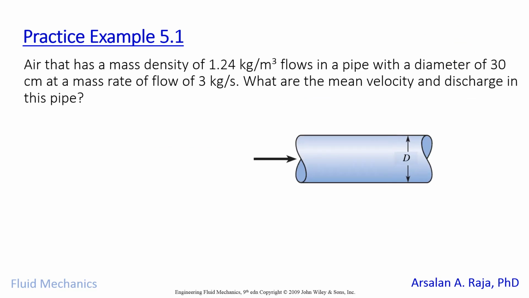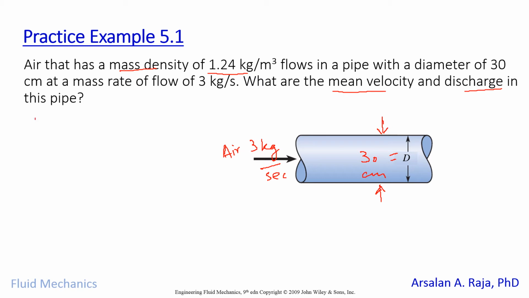So we have a pipe through which air that has a mass density of 1.24 kilogram per cubic meter flows in a pipe with a diameter of 30 centimeters. So the diameter is given, which is 30 centimeter, at the mass flow rate of 3 kilogram per second. So the fluid, air, is flowing at 3 kilogram per second, right? What are the mean velocity and discharge in this pipe?